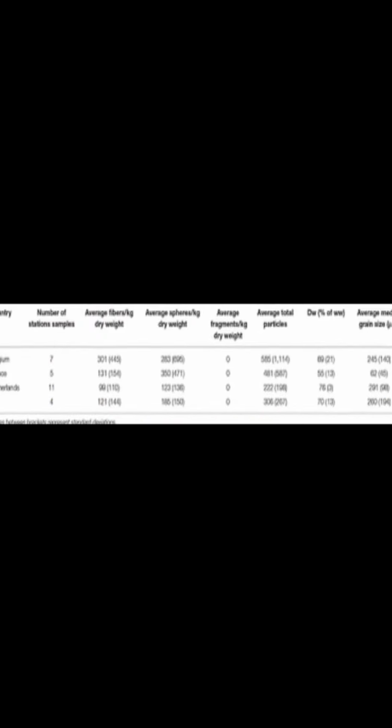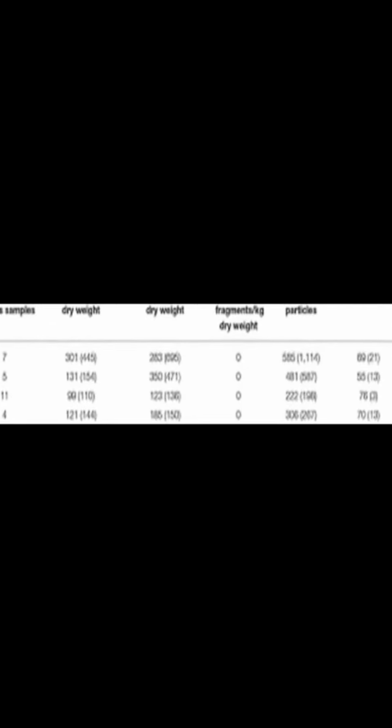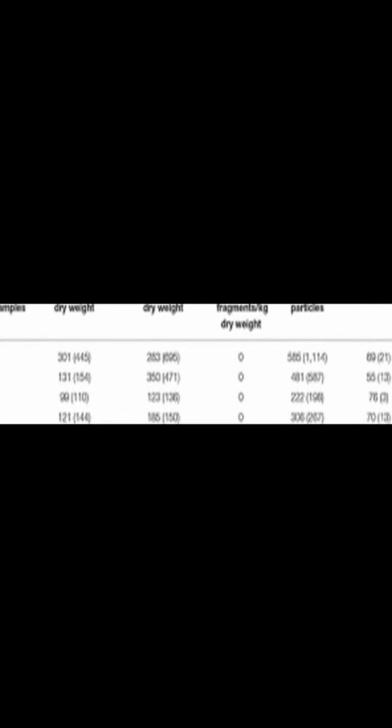Areas with higher organic carbon content and estuaries appear to be hotspots for microplastic contamination. It is important to standardize monitoring methods across marine regions so that comparisons can be made over time.